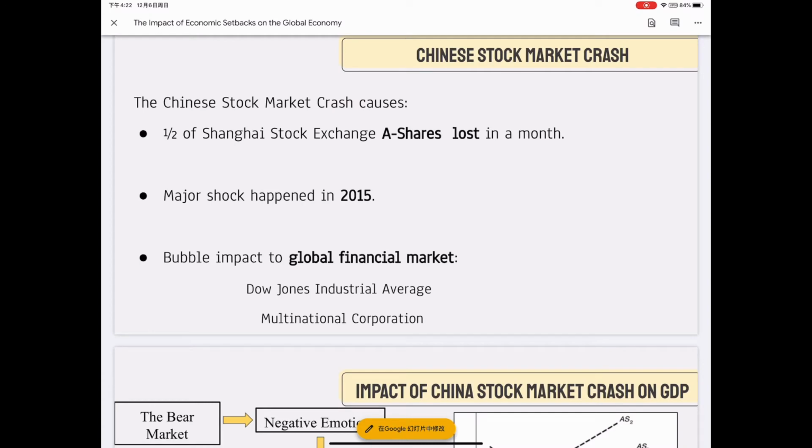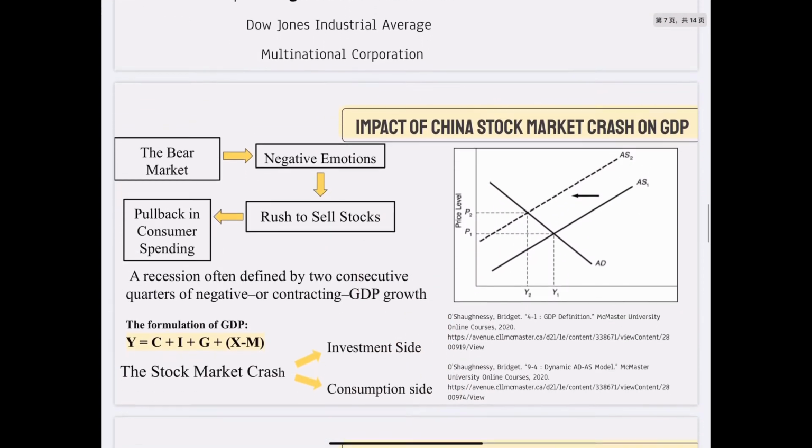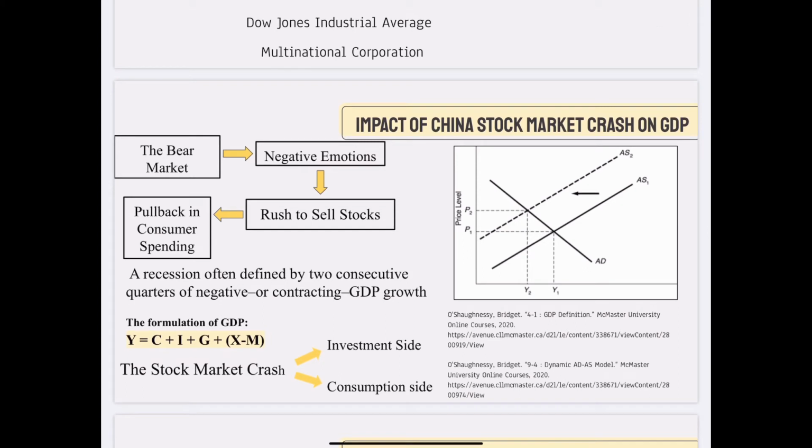Chinese stock market crash. It caused half of the Shanghai Stock Exchange's shares to be lost in a month. The crash happened around July 8 to 9, 2015. It had a bubble effect on global financial markets such as the Dow Jones Industrial Average and devalued shares of multinational corporations. The bear market means that stock prices are going low, and it can have a negative effect on sentiment. Investors rush to sell stocks to prevent losses on their investments.